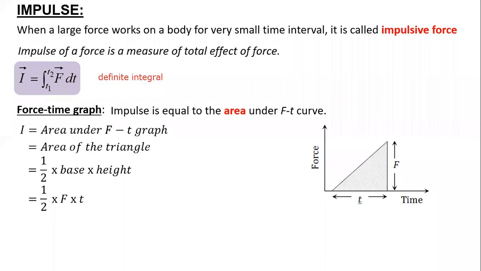F into t2 minus t1 only if F is constant. Yes, sir, if F is constant, then according to the integration formula, the integral of dt is equal to t2 minus t1. That is only possible if force is constant, because only then you will take it out and say that only time is changing.